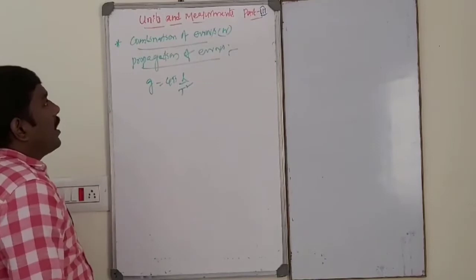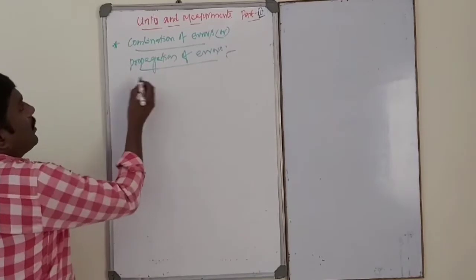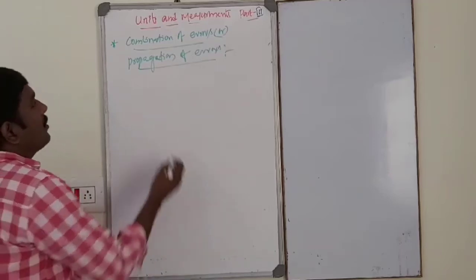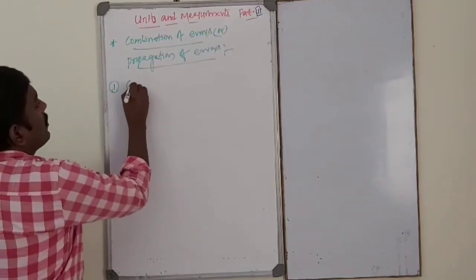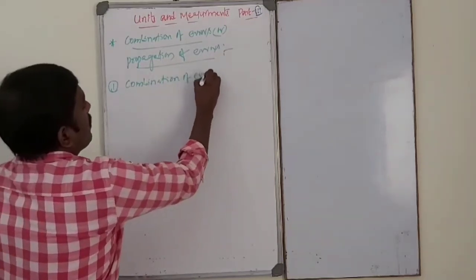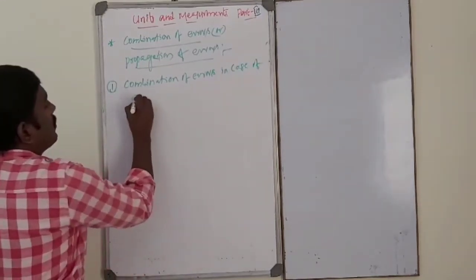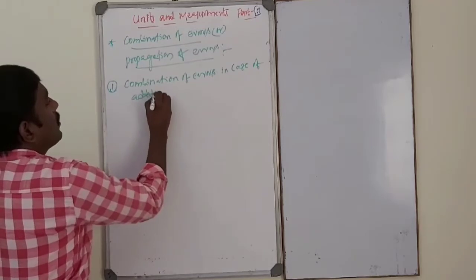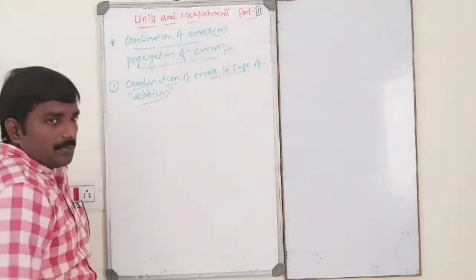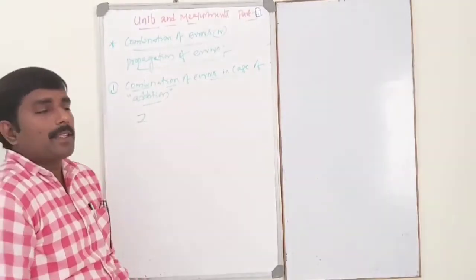So let us start one by one. First one is propagation or combination of errors in case of addition. Suppose Z is a physical quantity which is the sum of x and y.